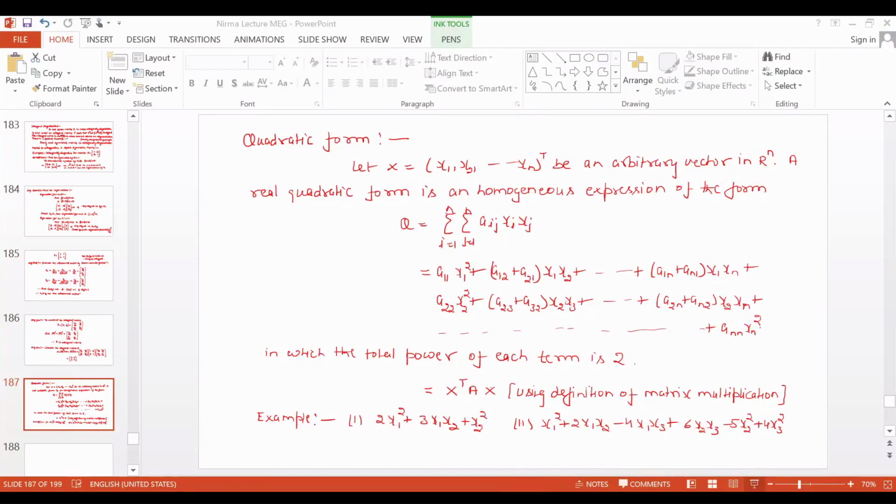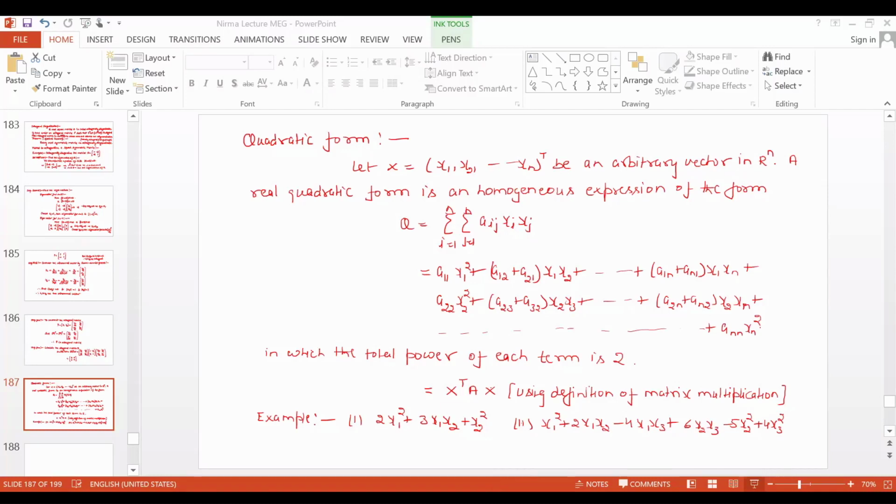Another example, X transpose A X, where the A matrix I will take as 1, 5, 3, minus 3, times x1, x2. That is equal to x1 square plus 8 x1 x2 minus 3 x2 square.